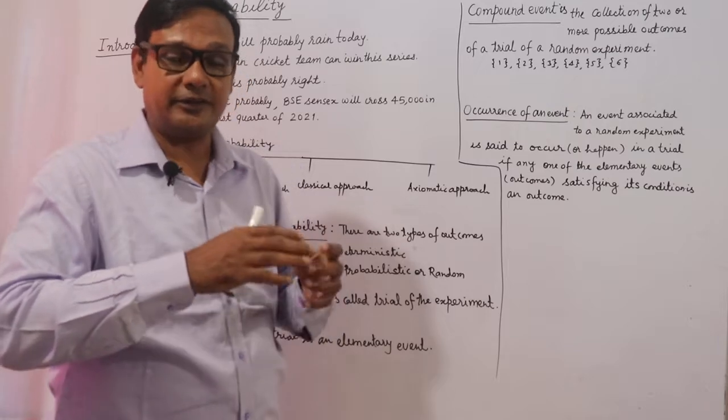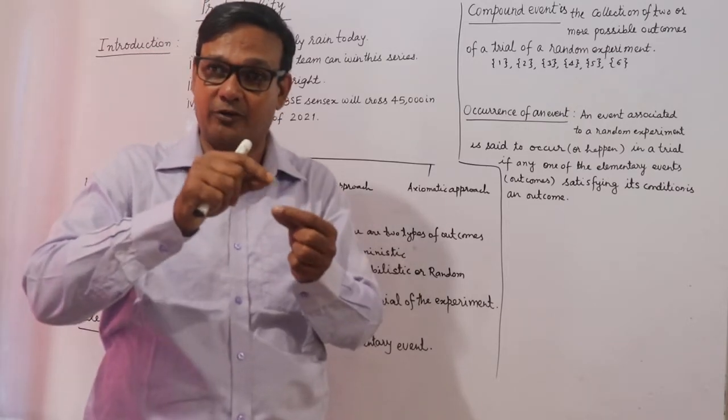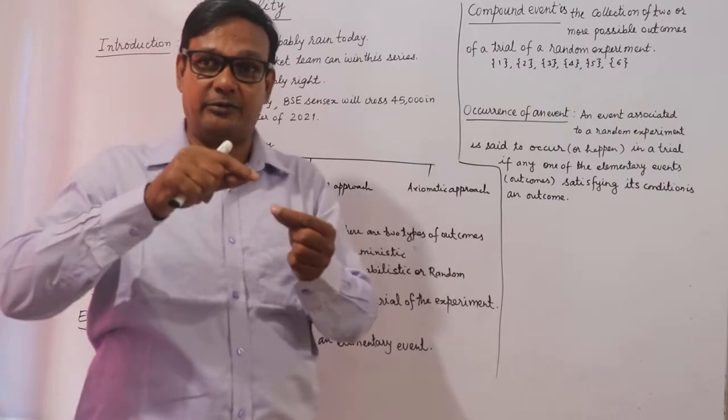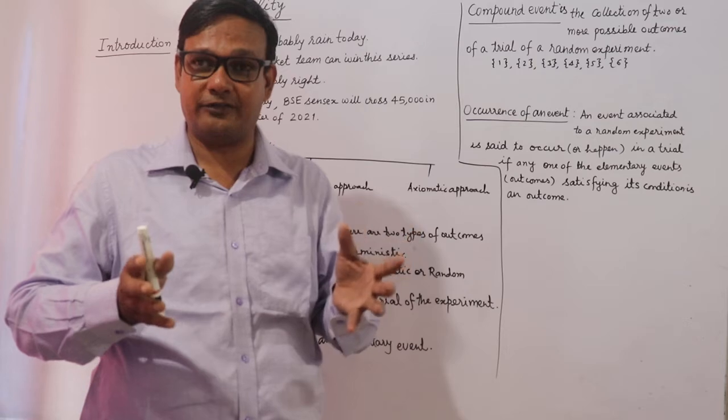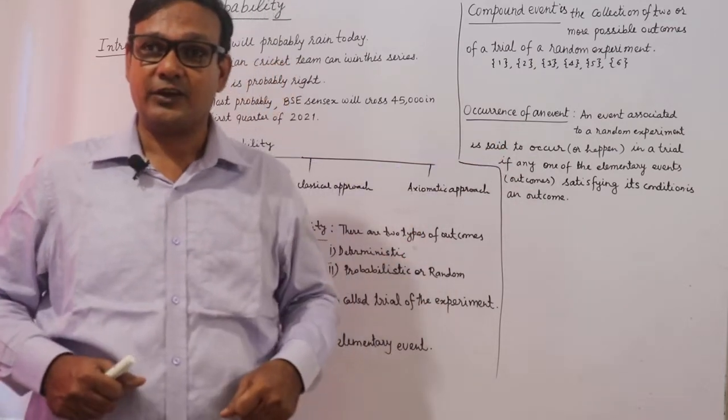This is the cubical die, and on each face I am getting different number of points. Either it may be 1, 2, 3, 4, 5 or 6. These are the occurrence of the events.